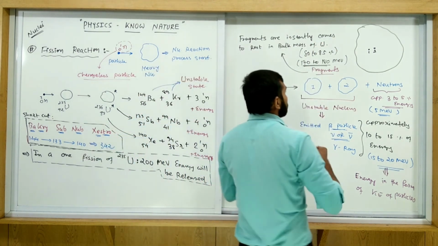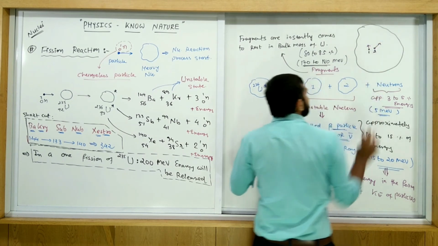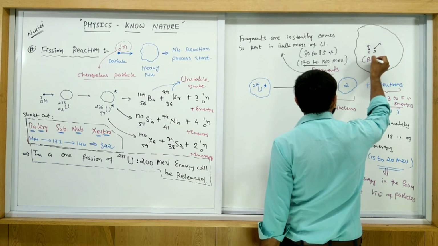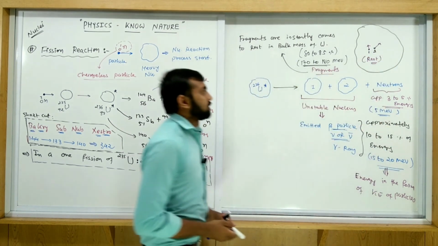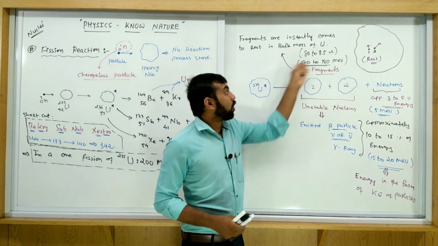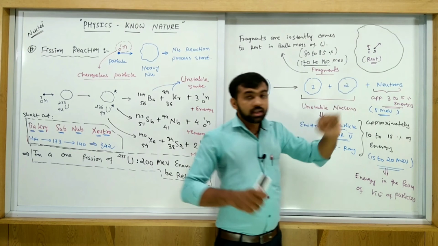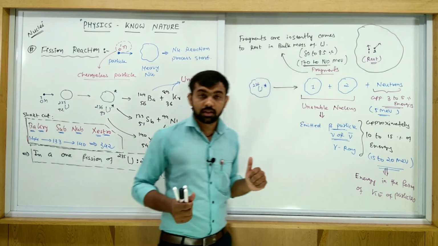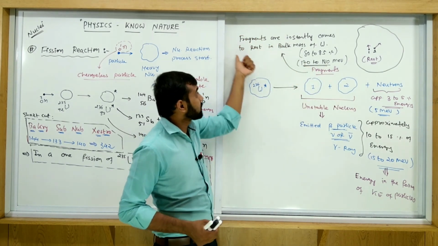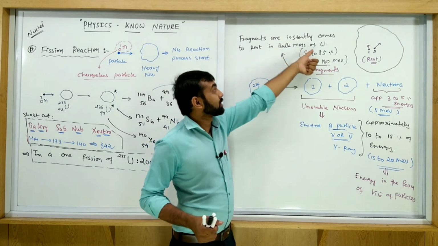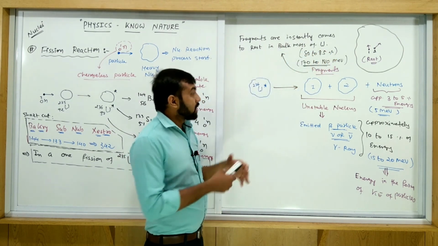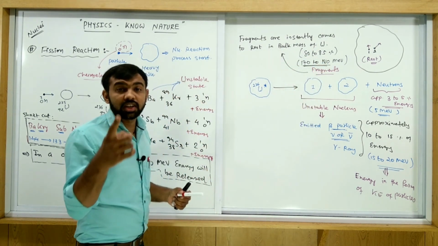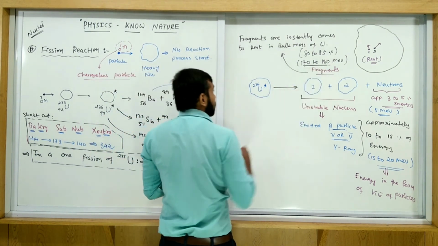So after producing, they try to move in any direction, but they instantly come to rest. So all energy which is in the form of kinetic energy instantly comes to rest, means all kinetic energy is converted into heat. So this all energy converted into heat. 170 to 180 MeV energy is converted into heat due to this reason.